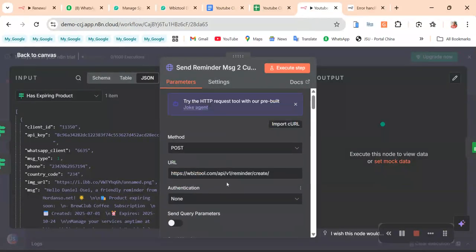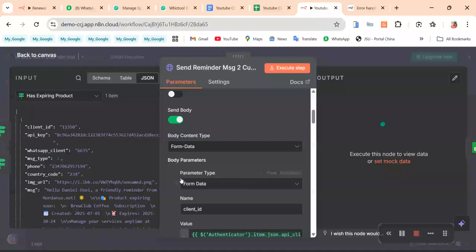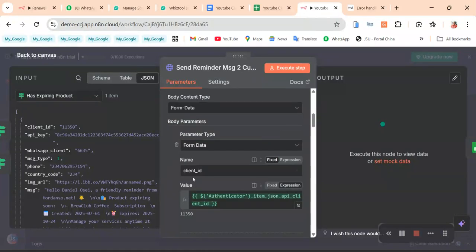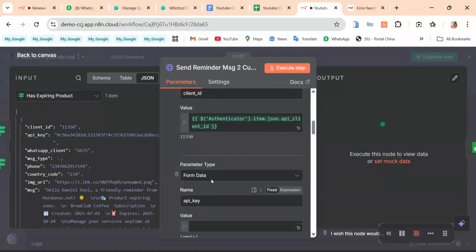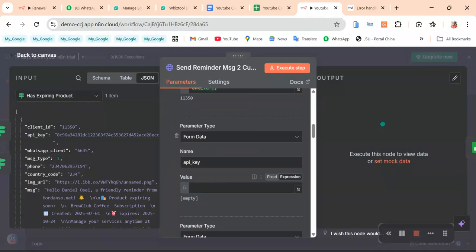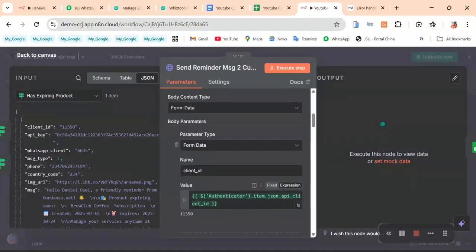So we are sending to these endpoints. For the authentication, the body should have your client ID and your API key. So this is your API key here. Remember, we have added it from our authenticator, so we can go to our authenticator and pick it up.